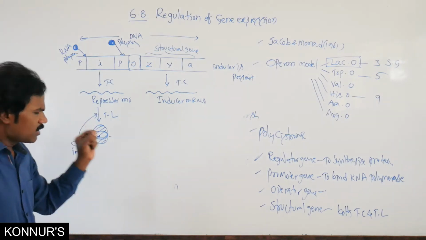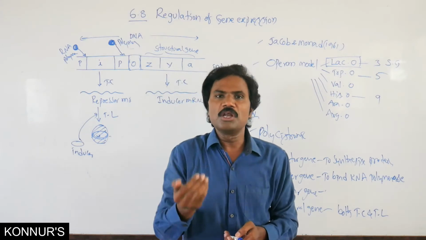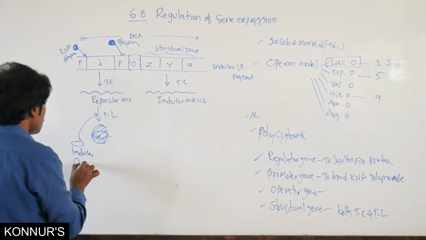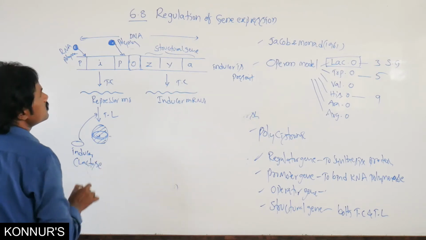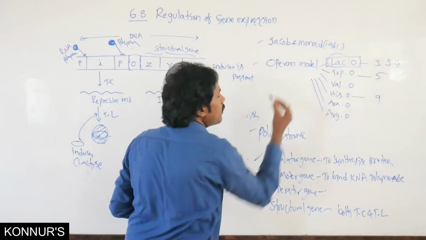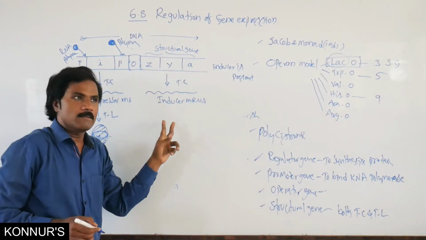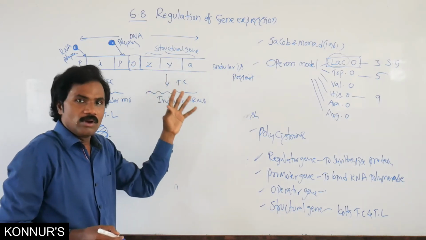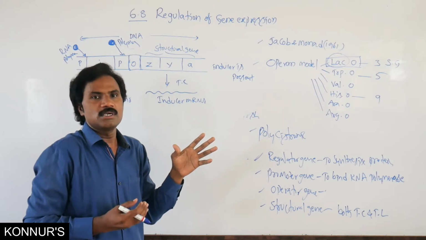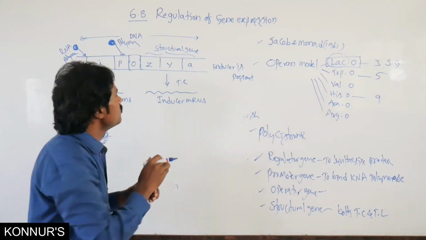Here is another very important exam point of view. Which one acts as the inducer? That is lactose. The inducer is lactose. That's why it is called the lac operon, lactose operon. Because of three structural genes, it regulates the synthesis of proteins, here in the form of enzymes.